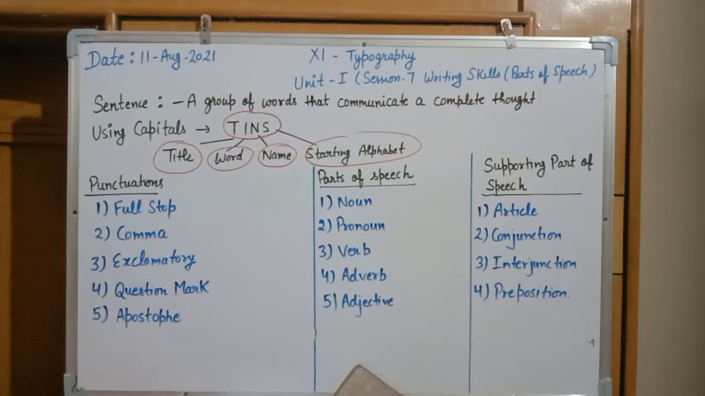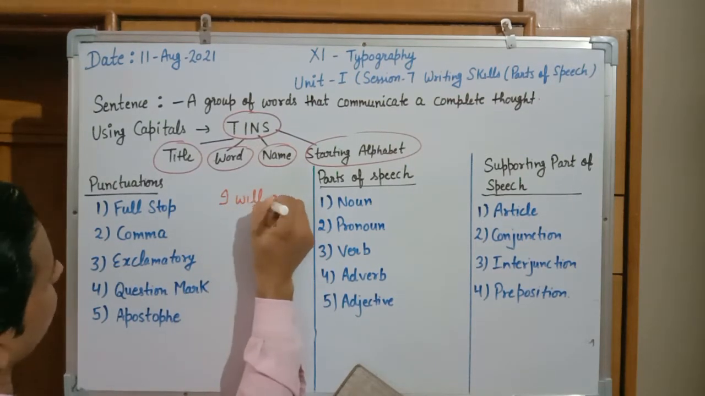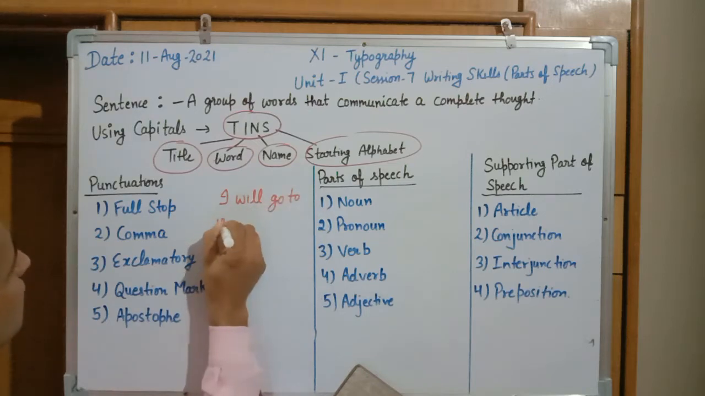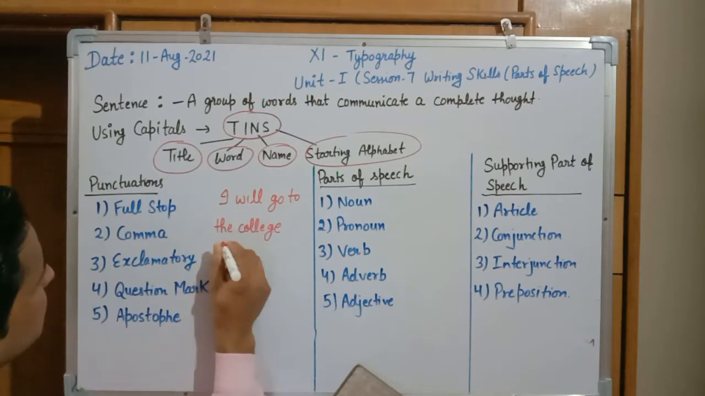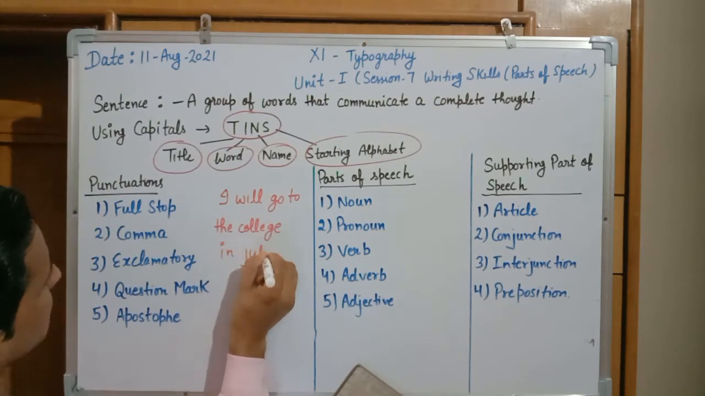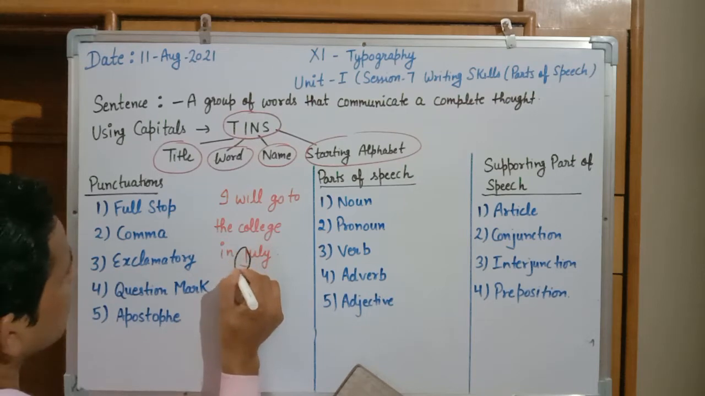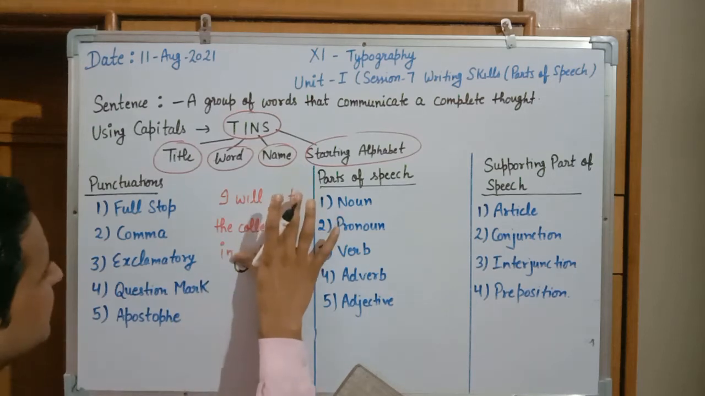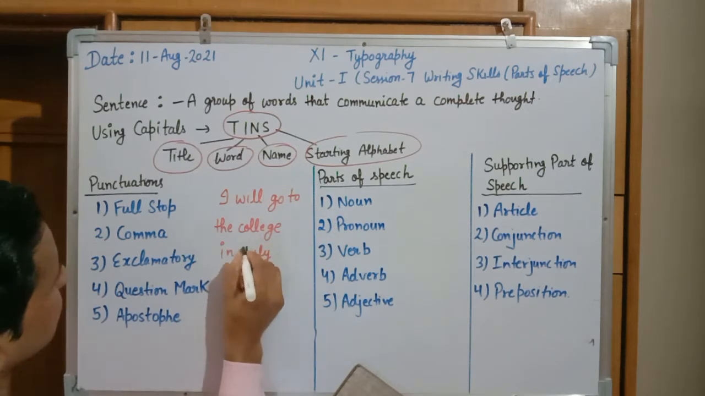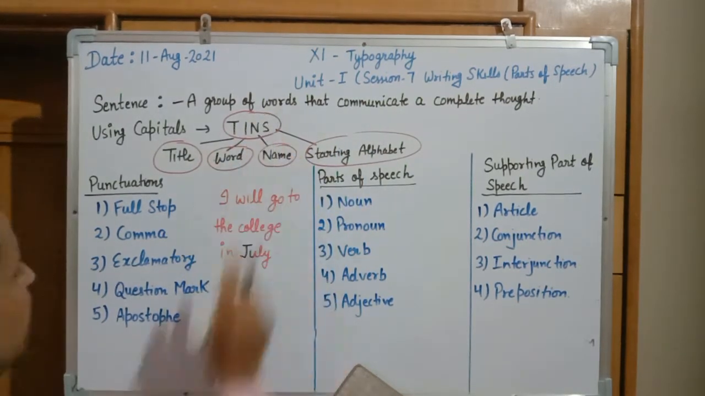Now, take a statement like: I will go to college in July. Is it correct? No, it is wrong. Why? July is the name of a month and a name always starts with a caps letter. So that's why J will be written as a caps letter. This is the concept of name.